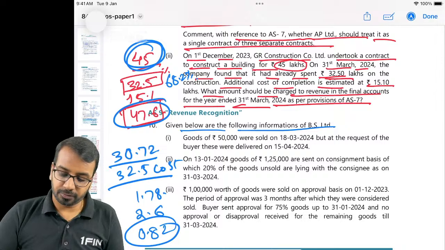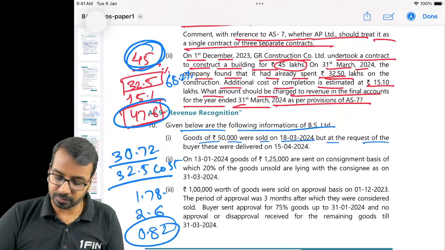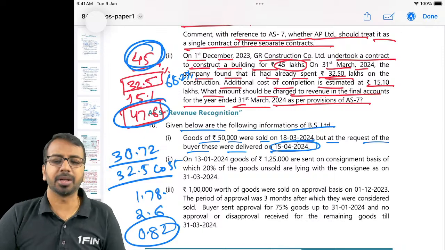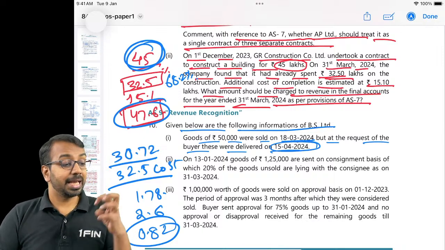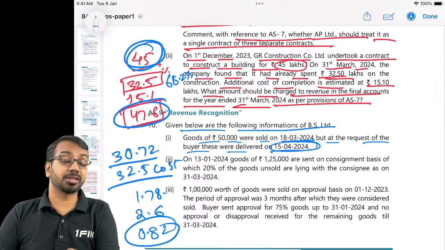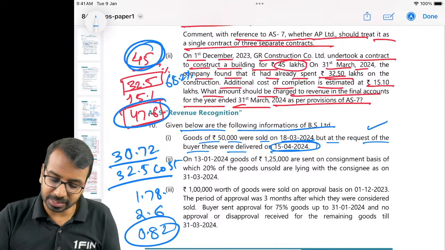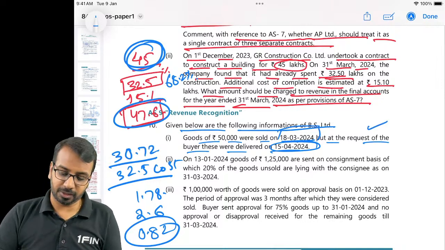Given below is the information of a company. Goods of 50,000 were sold on 18th March, but at the request of the buyer, these were delivered on 15th April. This is again a standard question. If risk and rewards have been transferred, and the buyer has requested us not to dispatch the goods and to hold them, then we can recognize revenue in March 24 itself.